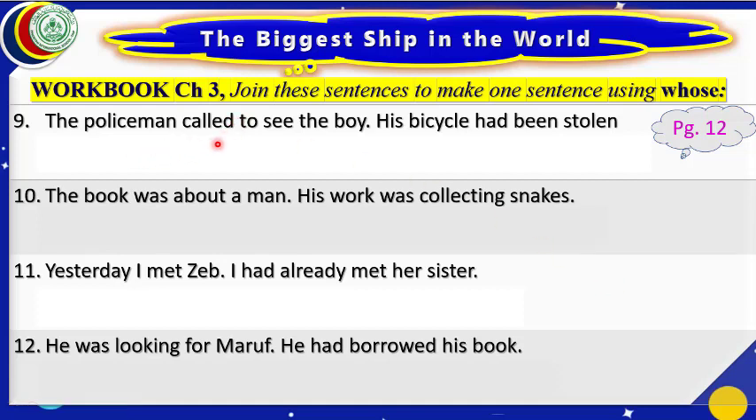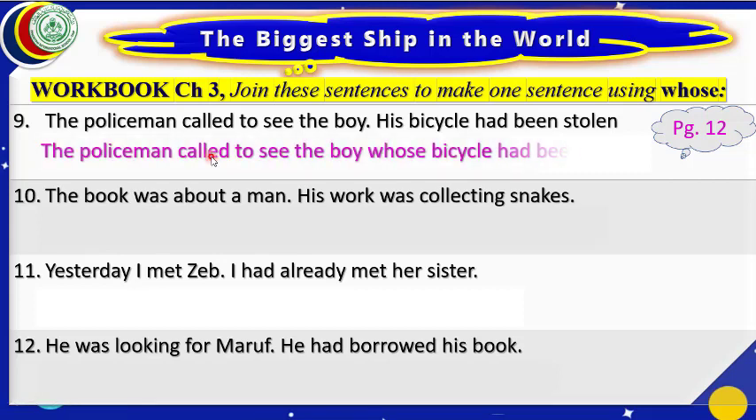The policeman called to see the boy. His bicycle had been stolen. The policeman called to see the boy whose bicycle had been stolen. What have we done in this sentence? We have left this period and changed this his into whose.